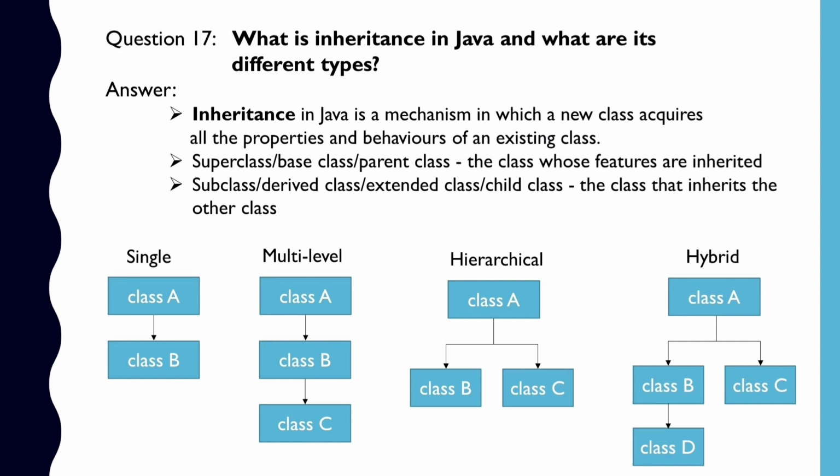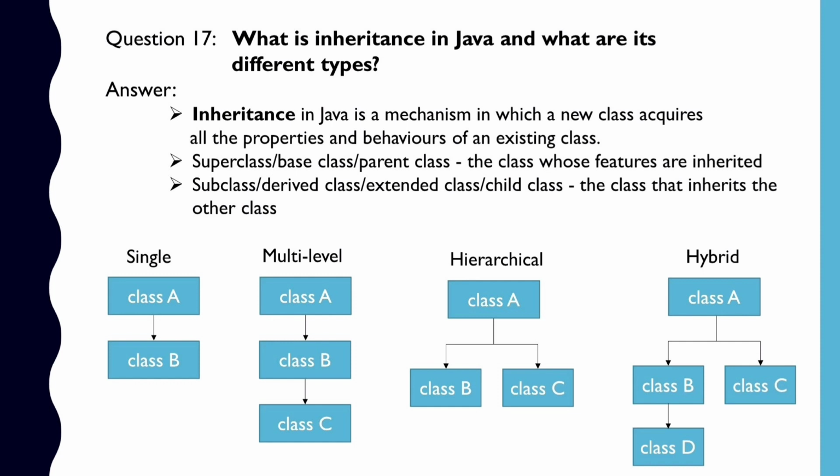In multi-level inheritance, a class derives from another class which is also derived from another class. That is, a class having more than one parent class but at different levels. In the example, you can see that class A is the parent class from which class B is derived. Again, class B is the parent class with respect to class C, which is derived from B. So, class C has more than one parent, that is class A and class B, but they lie at different levels. That's why it is called multi-level inheritance.